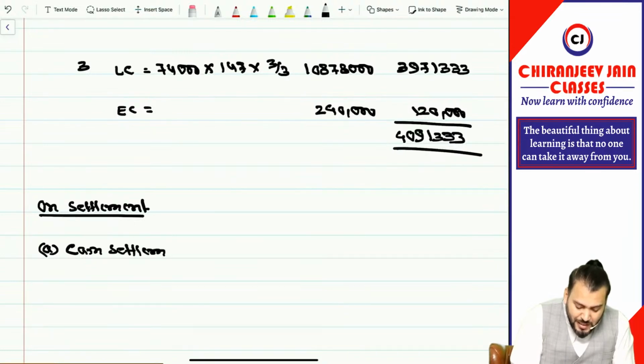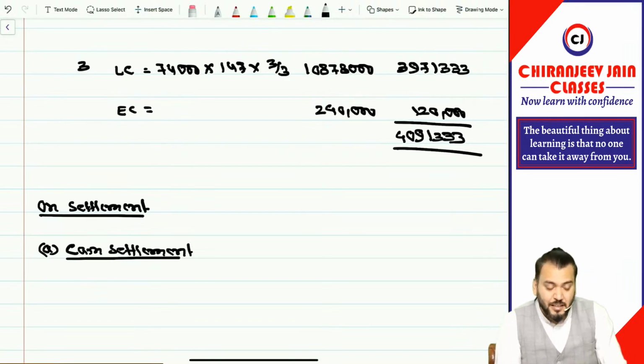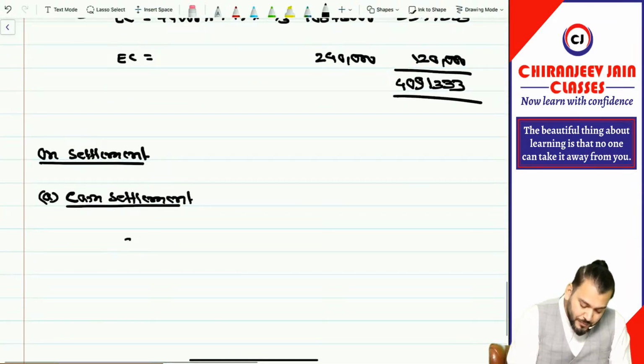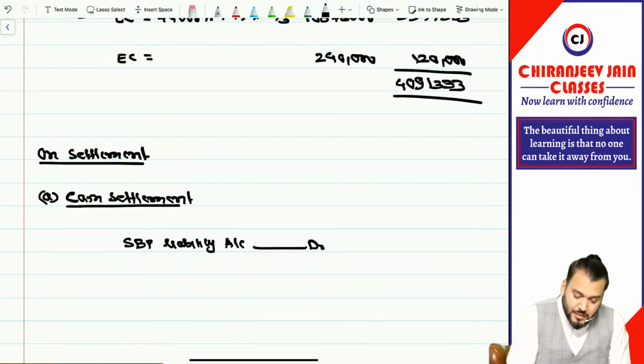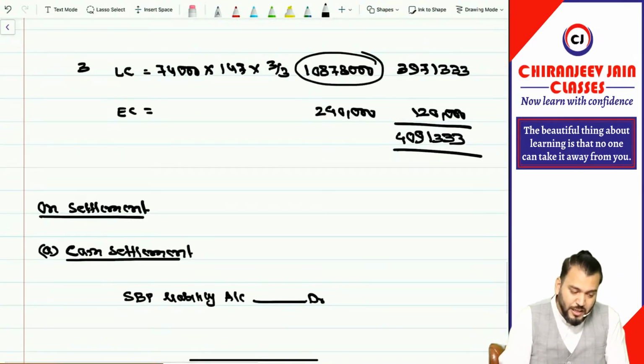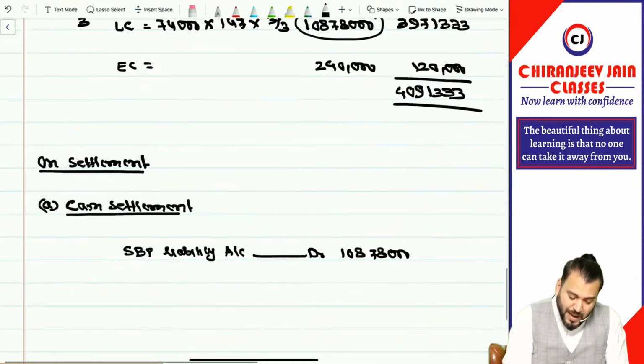Correct? So cash settlement means the liability will be settled. The first journal entry will be SBP liability account with cumulative expense, that is nothing but this amount. We will say 1 crore 8,78,000 to bank.